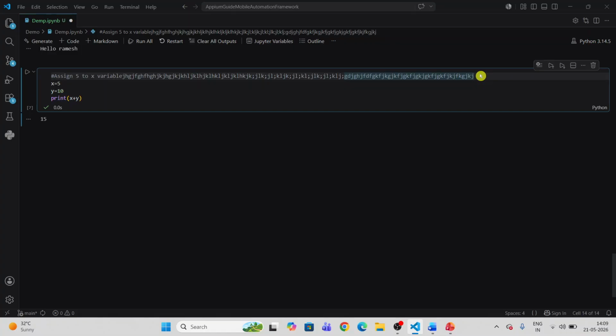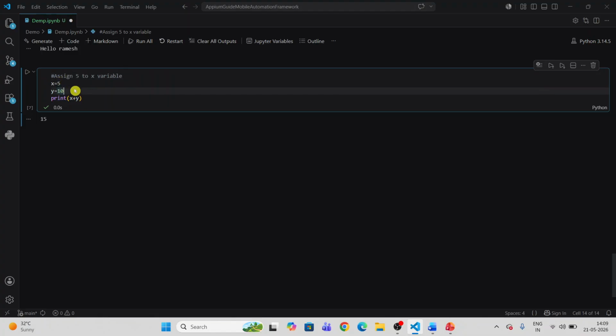And one more thing you have to remember: we cannot provide comments only at the start of the line. We can provide the comment at the start of the line, or, as I did before with x is equal to 5, I have assigned this comment here. But what I want to show is this type of comment: I can provide it here, assign, let's say, 10 to y here.